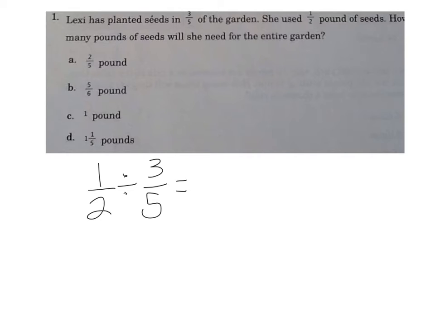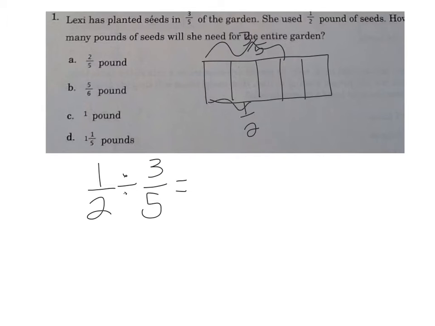Division of fractions is really multiplication of the inverse, or the flipped divisor. Another way to think of this is that if Lexi's garden is divided into 3/5, then 1/2 of the seeds plant 3/5 of the garden. So she could use another half to do 6/5 of the garden, but she isn't going to need a whole pound for 3/5 of the garden.